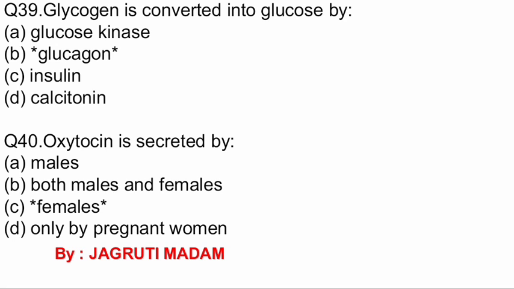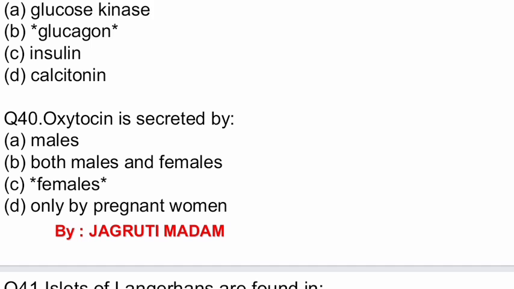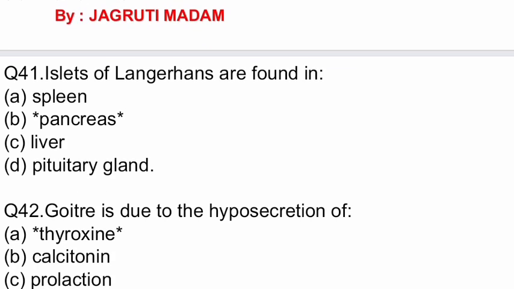The correct option is glucagon. Question number 40. Oxytocin is secreted by. Options: males, both male and female, only females, only by pregnant women. The correct option is females, that is option C.